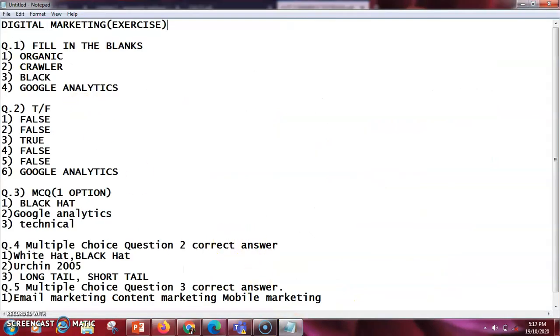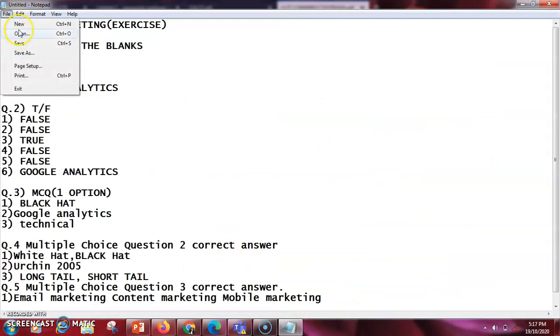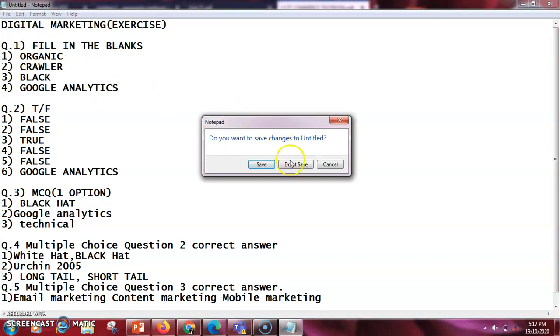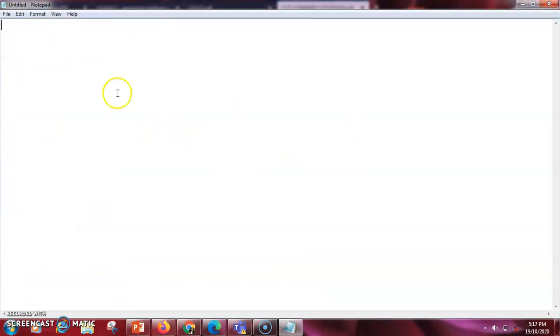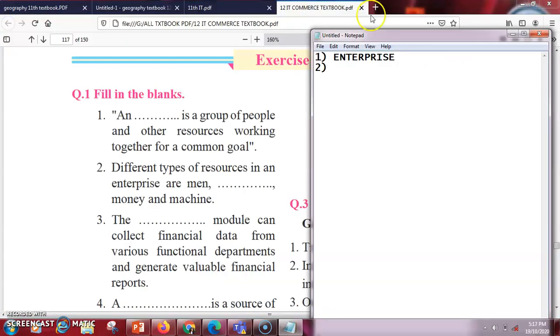So I'll just write the answers here. So the right answer for the first is enterprise. Then the second filling the blank. So the right answer for the second filling the blank is: different types of resources in an enterprise are men, dash, money and machine. So the right answer is material.